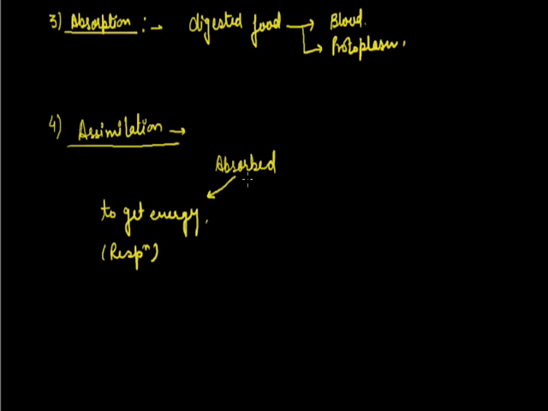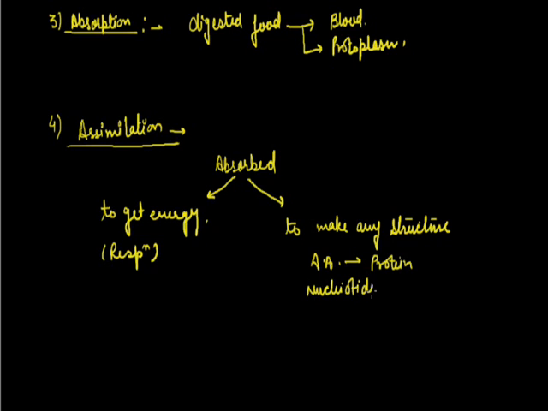And the second is that it's directly utilized to synthesize or for structural purposes, like the absorbed amino acids are utilized to make proteins. The absorbed nucleotides are directly utilized to synthesize DNA, RNA. So these kinds of steps are also done.